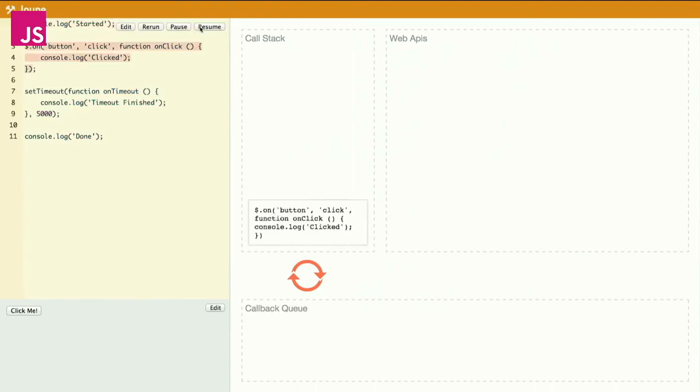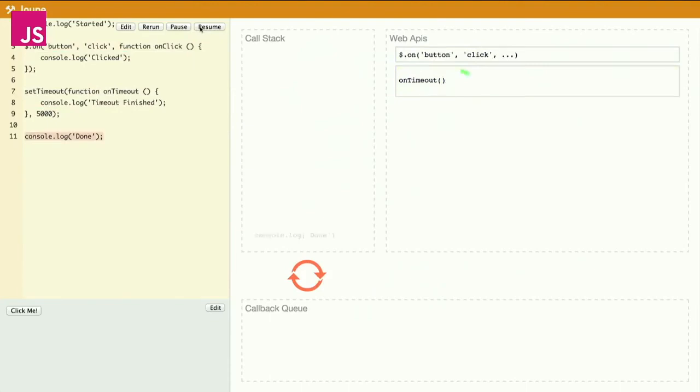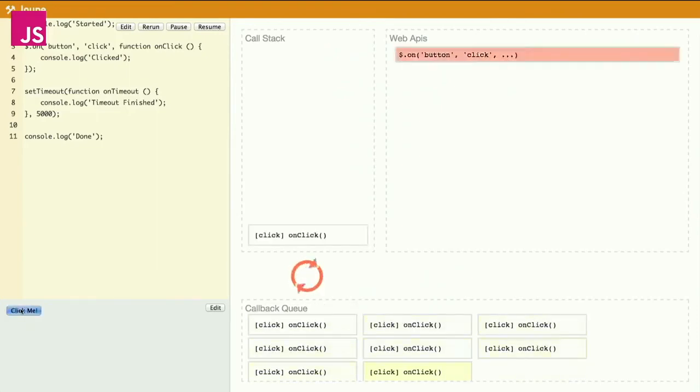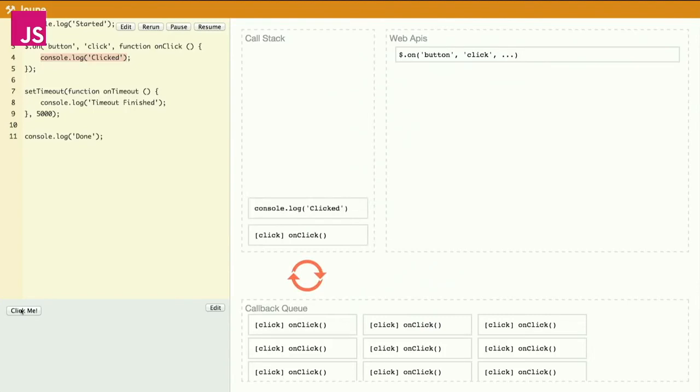So add a DOM API, add a timeout. Timeout's going to count down. Code's going to continue to run. Pushes the callback onto the queue, which runs the console.log, and we're done. If I click on here, then it's going to trigger the web API, queue the callback for the click, and run it. If I click 100 times, we can see what happens, right? I've clicked. The click doesn't get processed immediately. The click gets pushed onto the queue, and as the queue gets processed, eventually my click is going to get dealt with, right?